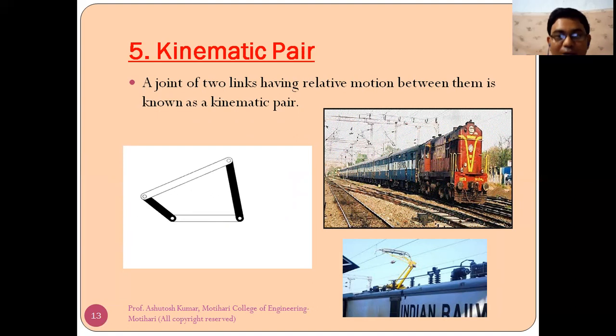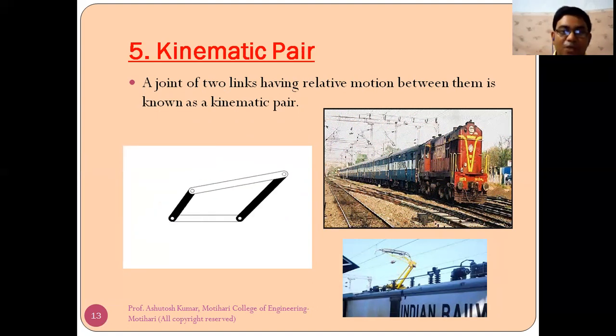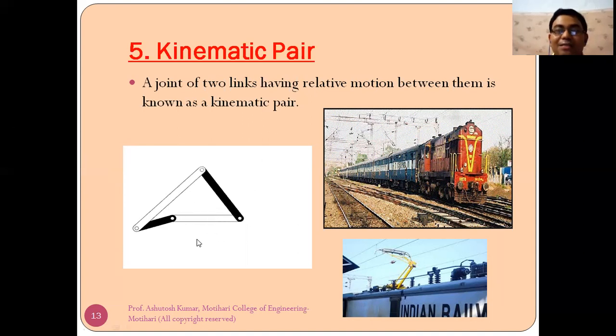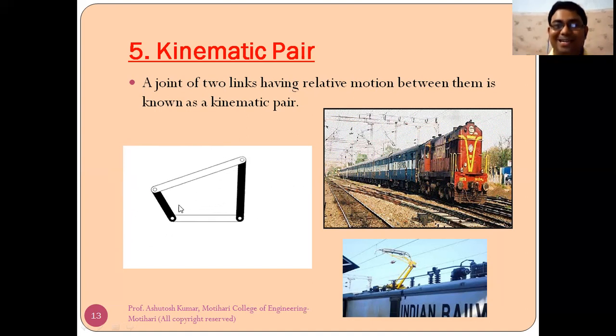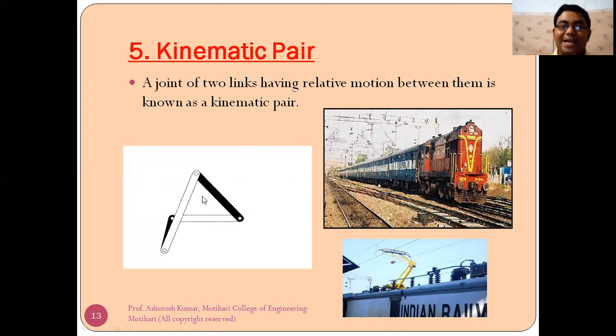As I told you earlier, by connecting two link, pair is formed. For example, look at this figure. Four links are there. Out of four link, two are white and two are black. This link is fixed, and other three links are rotating with respect to this fixed link. So these two links, like this white link and this black link, are called pair, and the whole is called mechanism. So what is kinematic pair?